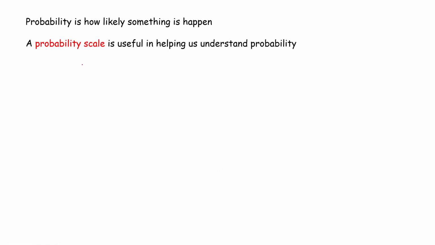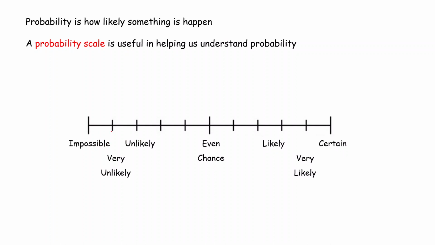And we can use a probability scale, which is useful in helping us understand probability. And in words, this is the probability scale. You've got things that are certain all the way to things being impossible. And in the middle, you've got things being an even chance, with unlikely and likely kind of being in between. So for example, the sun will rise tomorrow is certain to happen. You might say that the world might just blow up tomorrow, but in real terms, the sun is 100% sure to rise tomorrow. That is a certain event that has to happen.